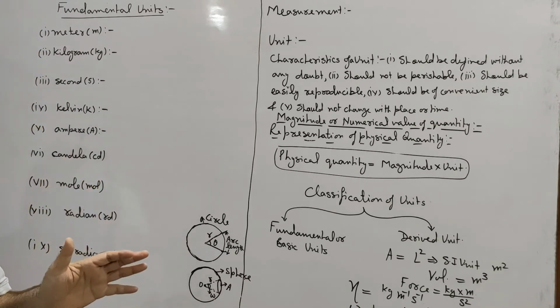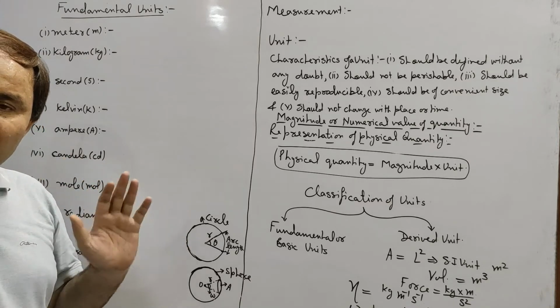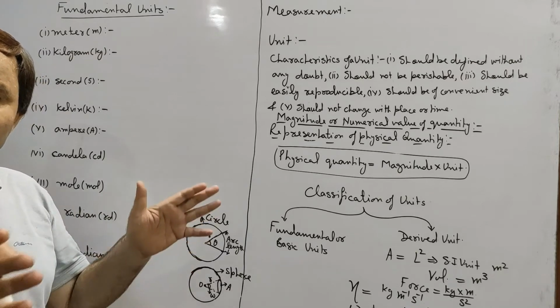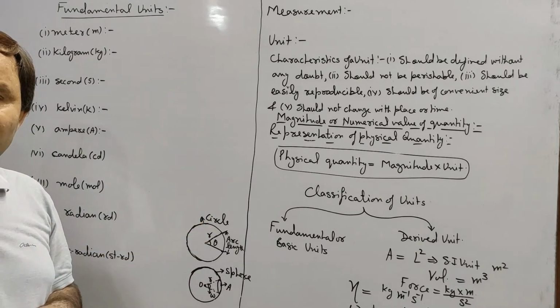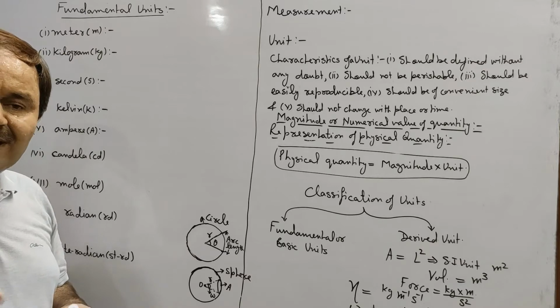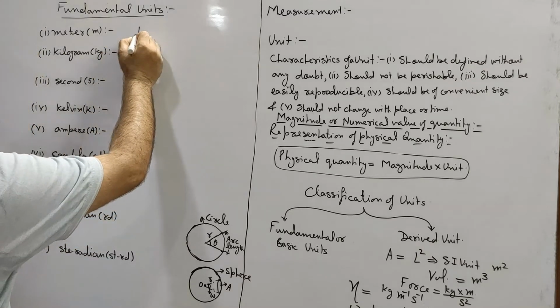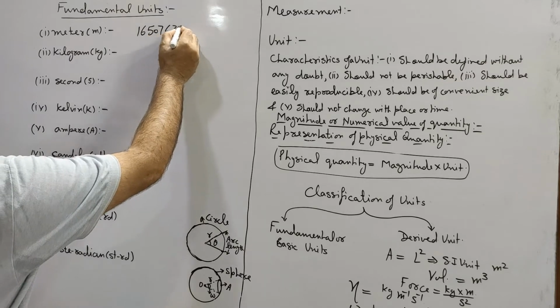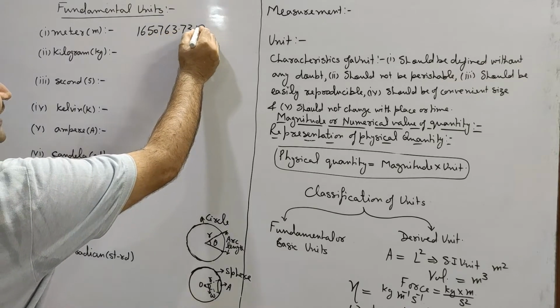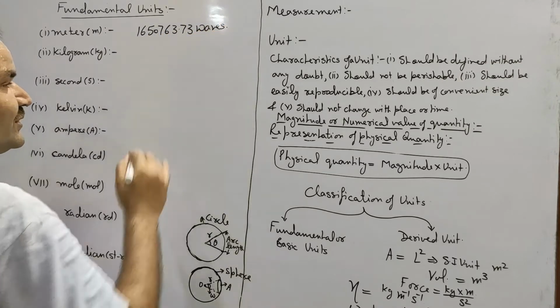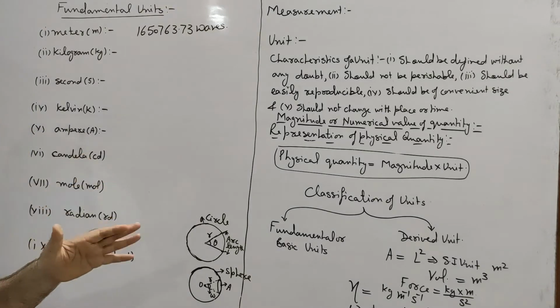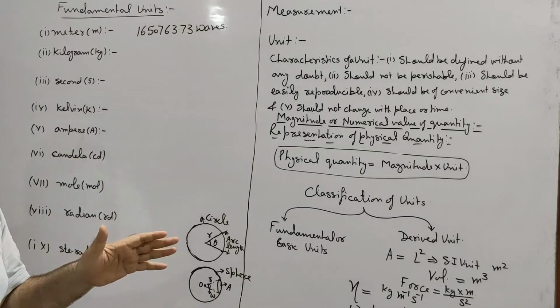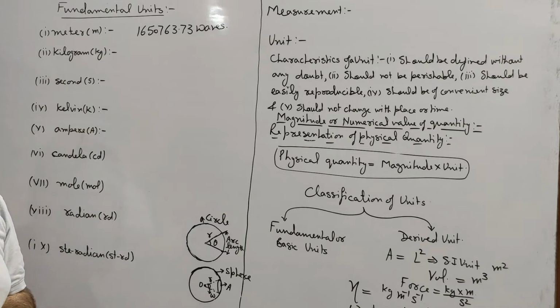When krypton 86 is heated, then at a particular temperature it begins to emit orange red light, and the length containing 1650763.73 waves of that orange red light will be called 1 meter.